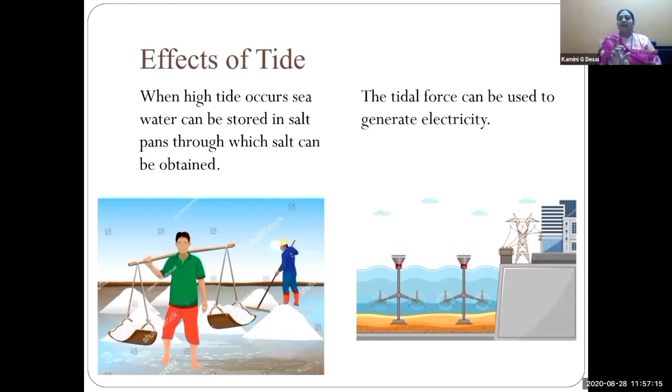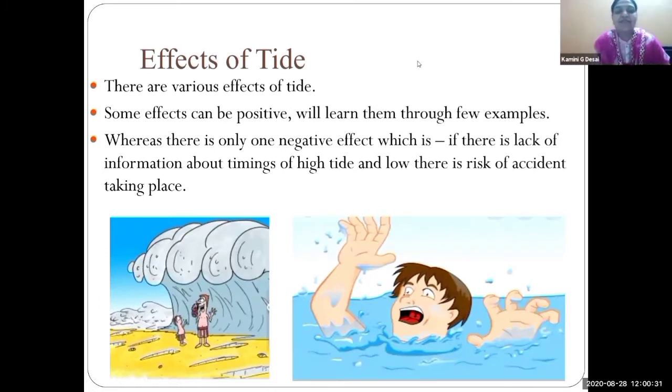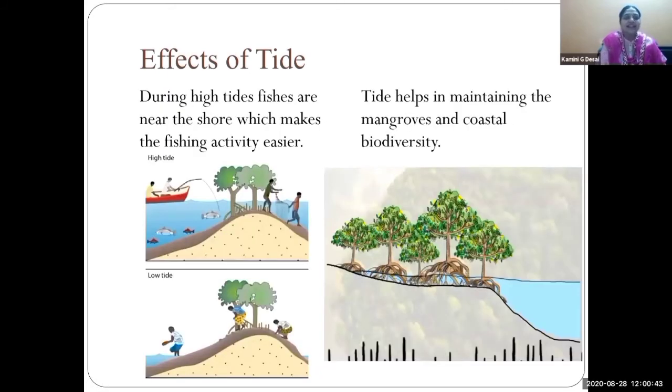Once again, see on your screen the different types of effects of tide. Just see one time, so it will be revised for you. See the negative effect. If we don't know the timing of tides, it will cause accidents. See the next picture. Yes, we just revised. See, fishing activity is smooth because of tides. It helps the mangroves. Yes, see the next screen.